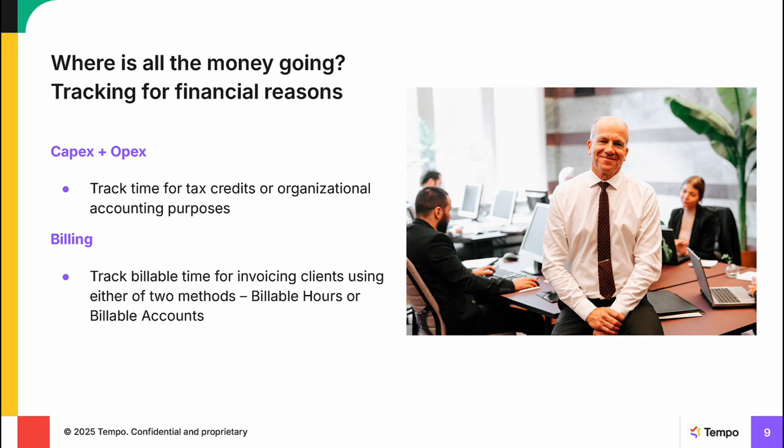Great. So we've been through setup, we've been through a productivity and efficiency workflow. Now we're going to find out where all the money is going, so tracking for financial reasons. One of the main reasons to use timesheets is to track time for financial reasons. Tracking time spent on capital expenditures, or CapEx, helps science and technology companies claim tax credits from the government for the research and development work that they do. The government's rules require that time tracking software is used to accurately record the number of hours worked. So this is where timesheets comes in. You can use Tempo accounts to accurately categorize the CapEx work to get these tax credits.